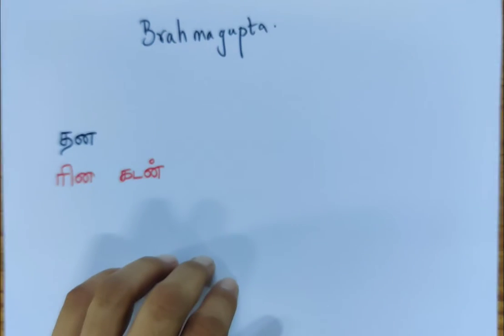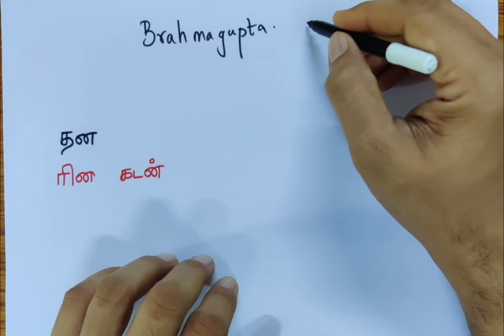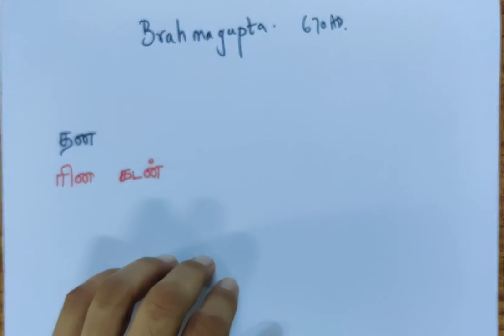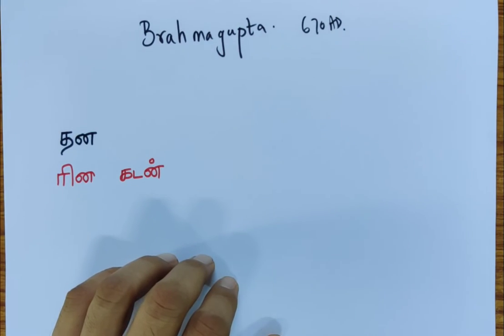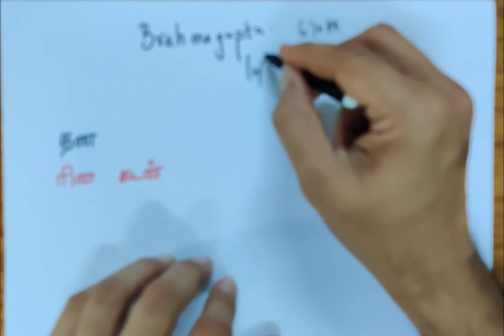So, Brahmagupta was a very famous mathematician, I think in the 7th century. So, I think 670 AD, a long time back. And he did many things. One of the things that we are using is the integers, the work he did with integers.